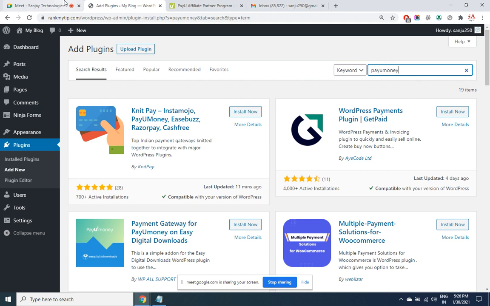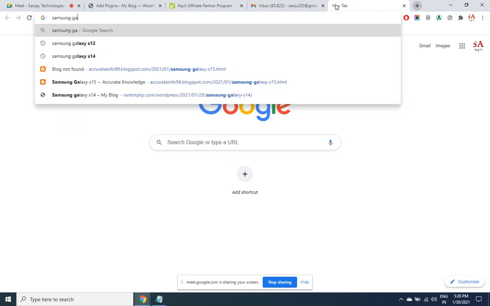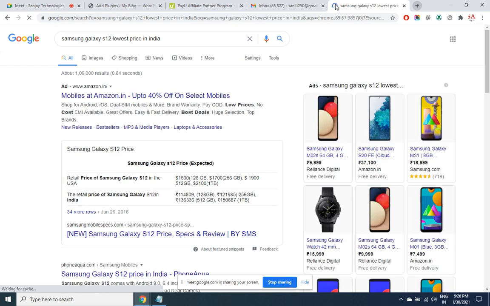Example, I want to offer Samsung Galaxy S12 in my e-commerce site. So what will I search? S12 lowest price in India or price compare in India.